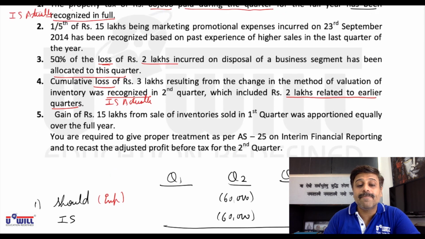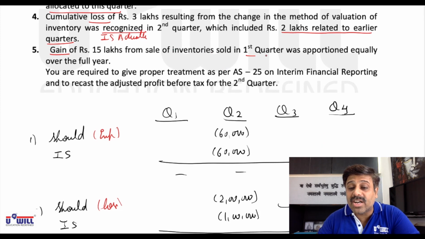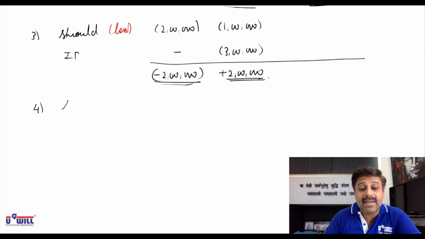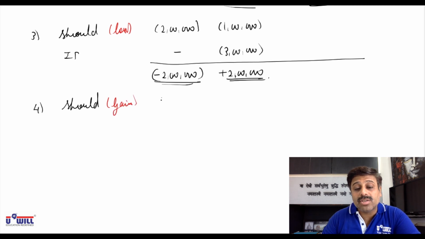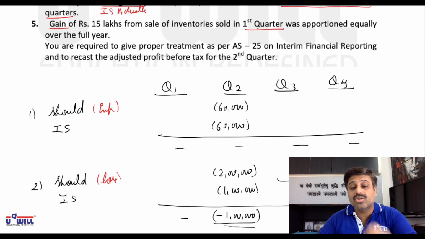Now the fourth adjustment. Now it is a gain. Gain of 15 lakhs from sale of inventory sold in the first quarter. Sold in the first quarter means we should take it entirely in the first quarter only. So the entire gain of 15 lakhs should be taken in the first quarter.